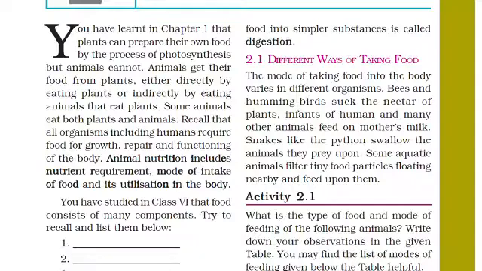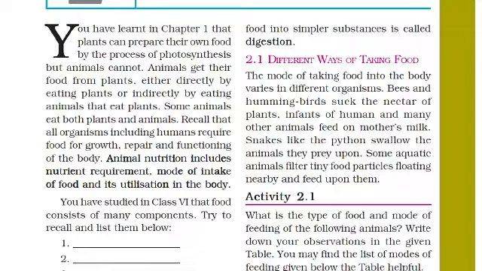Bees and hummingbirds suck the nectar of plants. Nectar means juice of plants. Then infants of humans and many other animals feed on mother's milk. Infants means small kids, and many other animals feed on their mother's milk.